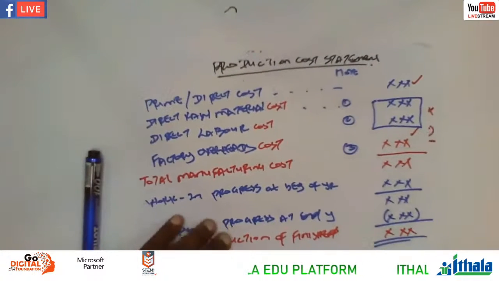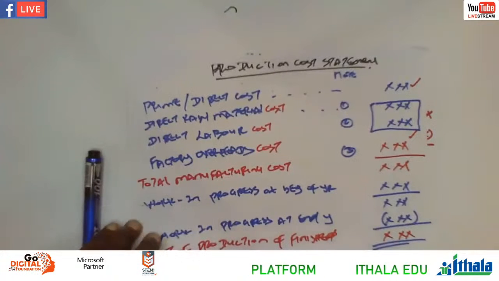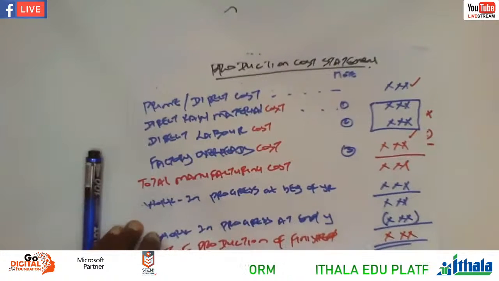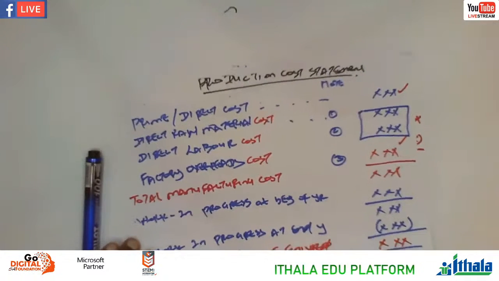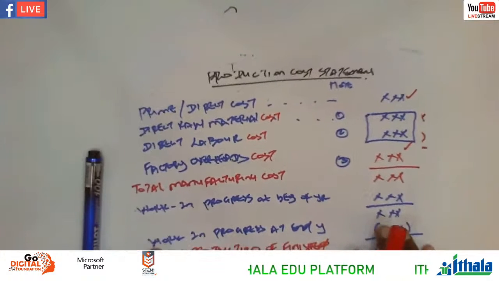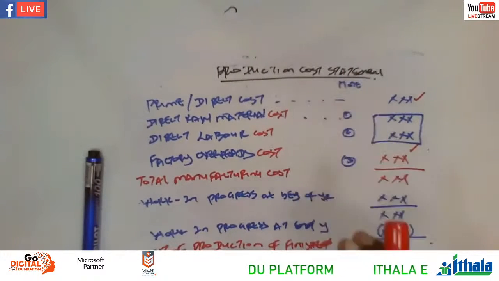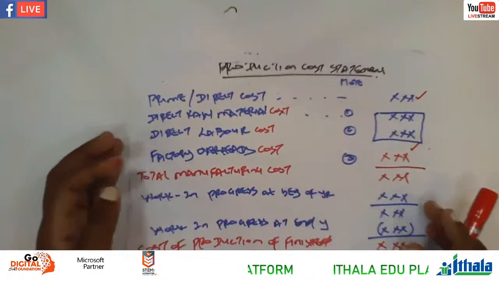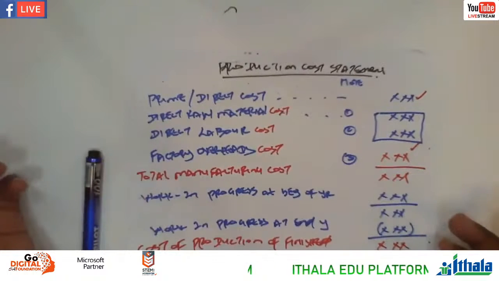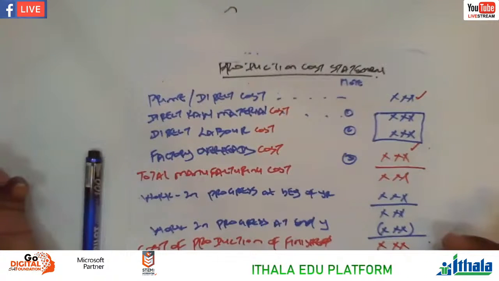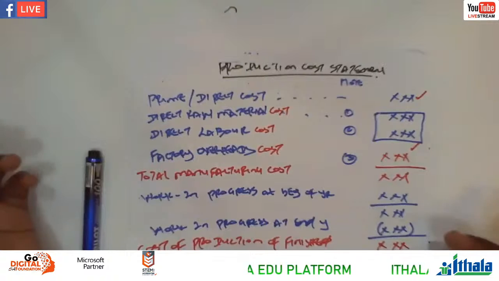Sometimes they can say, calculate the prime cost per unit, calculate direct raw material per unit, which means each product, which means one, right? So you'll be given a number of units produced.